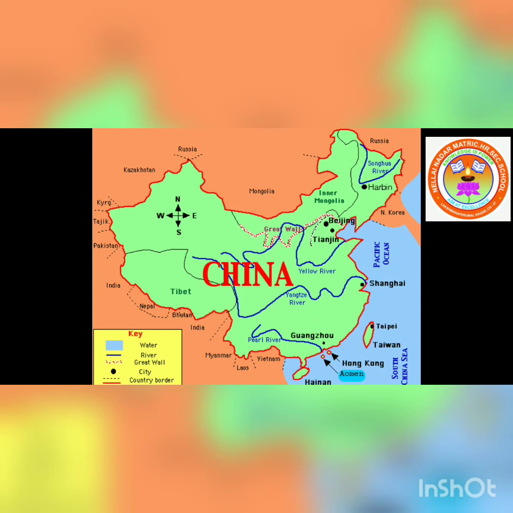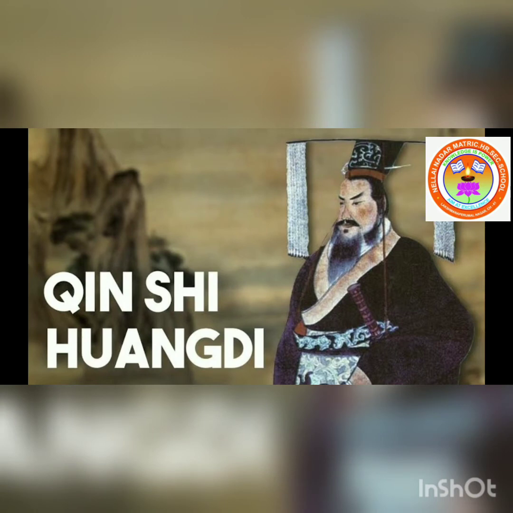Polity and the emperors. Here you can see Qin Shi Huang Di. Qin Shi Huang, which means the first emperor, founded the Qin dynasty. The emperor had the title Son of Heaven. He is considered to be the first emperor of China. The period between 221 and 206 BC is known as the imperial era in China.